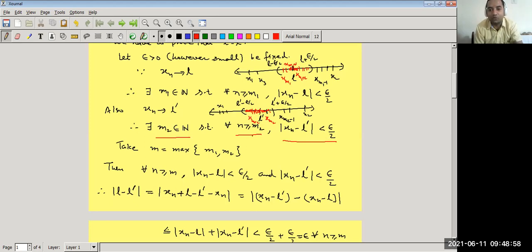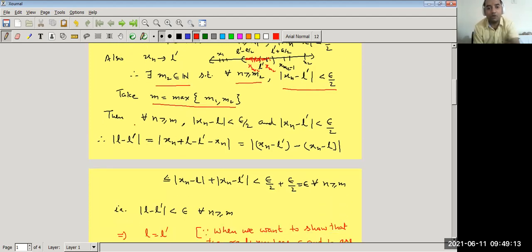Now we have two numbers, m1 and m2, for the same sequence xn. So we take m equal to the maximum of m1 and m2. Now if m is the maximum of both m1 and m2, then after the mth term, all the terms of the sequence lie in the interval from L minus epsilon by 2 to L plus epsilon by 2. It means for all n greater than or equal to m, mod of xn minus L is less than epsilon by 2, and mod of xn minus L dash is also less than epsilon by 2.